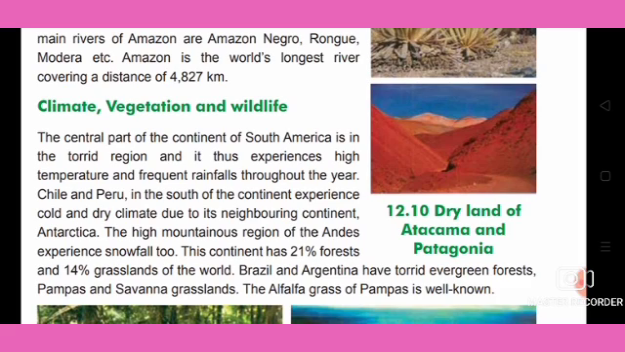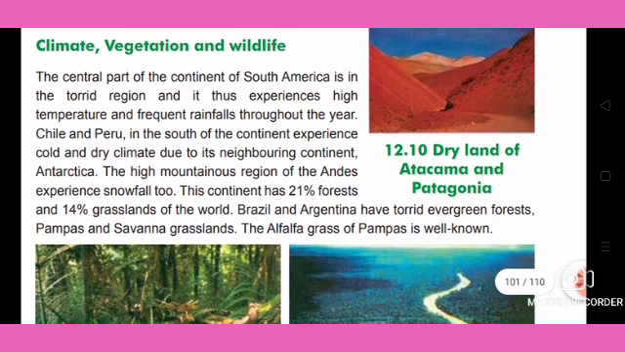Chile and Peru in the south of the continent experience a cold and dry climate due to their neighboring continents. Then the high mountain region of the Andes experiences snowfall too.